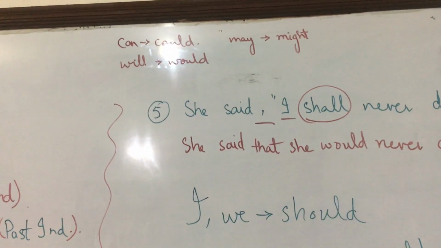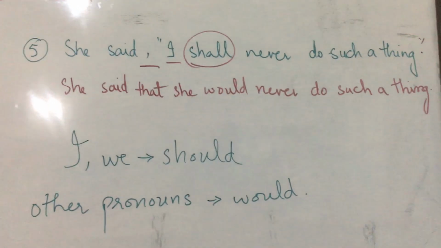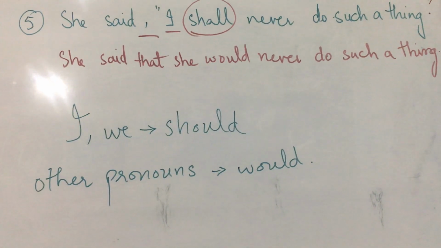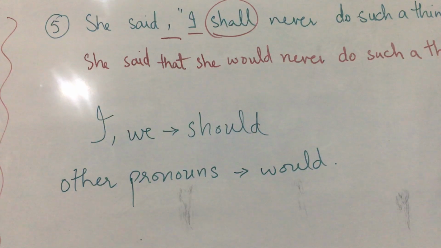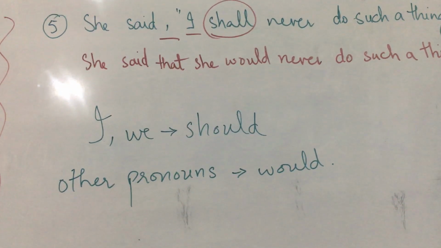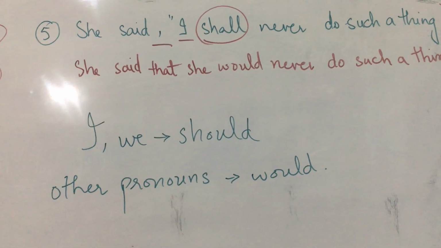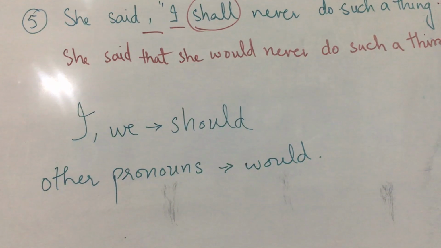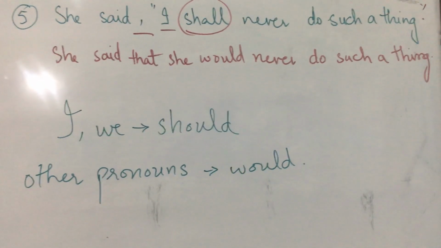We also know can changes into could, may changes into might, and will changes into would, shall changes into should, but with only the pronouns that are I and we. I hope you must have understood it. You are going to give me the exercise 1 on your neat copies. Only exercise 1, only the sentences that I did on the board. These are affirmative sentences. We are going to do the interrogative sentences in our next class.